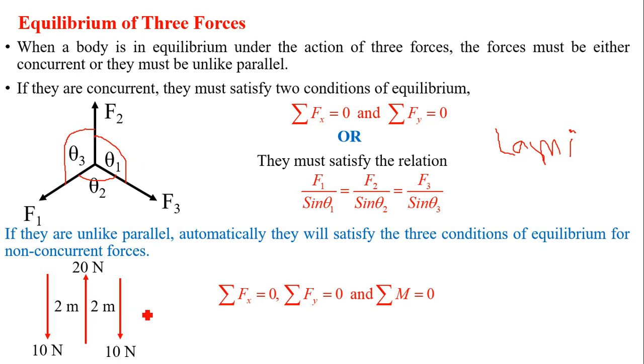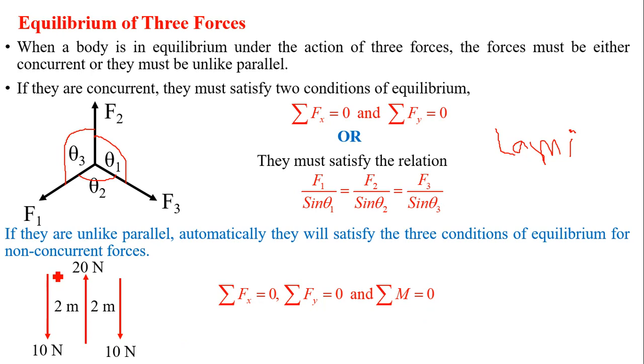Considering three forces, 10 Newton, 20 Newton, 10 Newton, all three are unlike parallel forces. So in this case, when the system is in equilibrium, the summation of Fx is 0, the summation of Fy is 0, and the summation of moments is also 0.